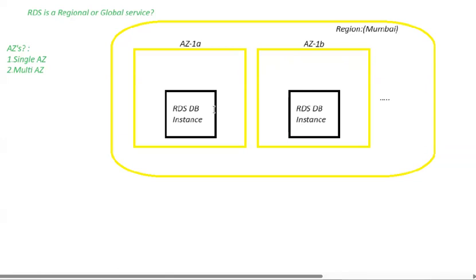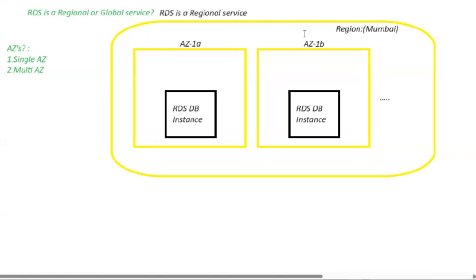So can I say RDS instances are availability zone level? Of course, RDS instances are availability zone level. And what about the RDS service? RDS provides us a regional level service. So can I conclude that RDS is a regional service? Yes.